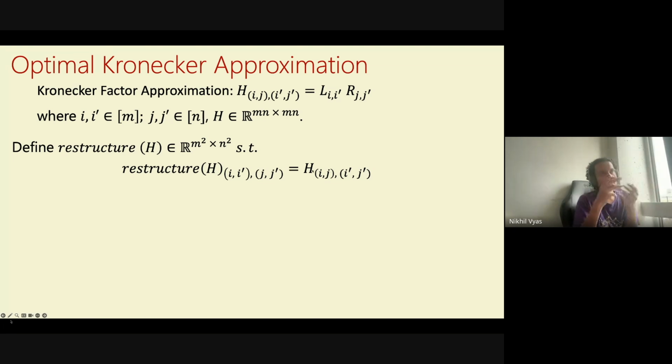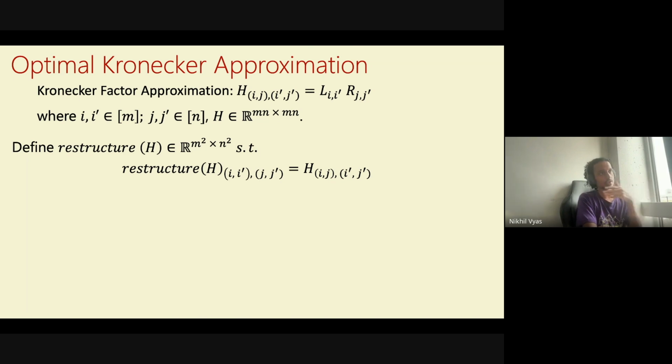So one way, if people are familiar with tensors, is that you should think of H as a 4-dimensional tensor, with the axes being m and n. So you have these 4 dimensions. H is one way of flattening this 4-dimensional tensor, making it mn cross mn. And restructure of H is another way of flattening this tensor, which is m square cross n square.